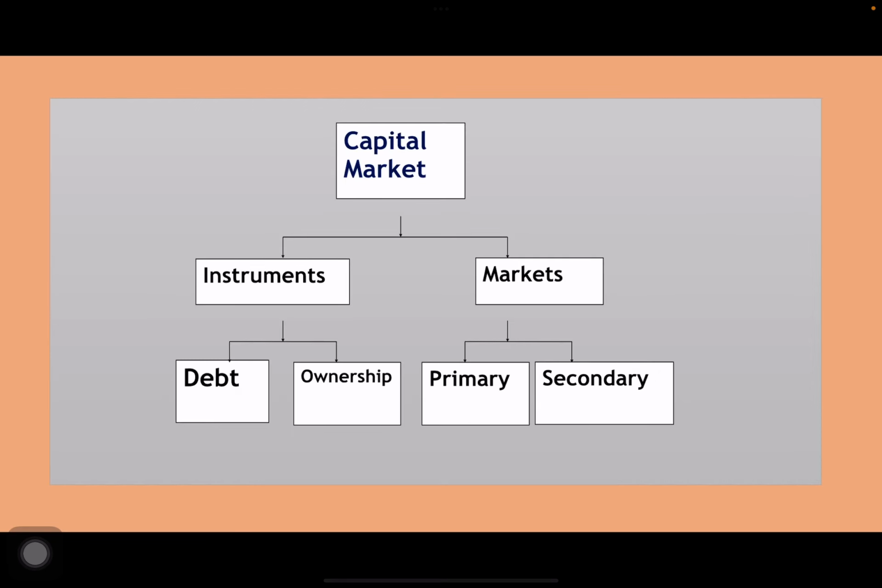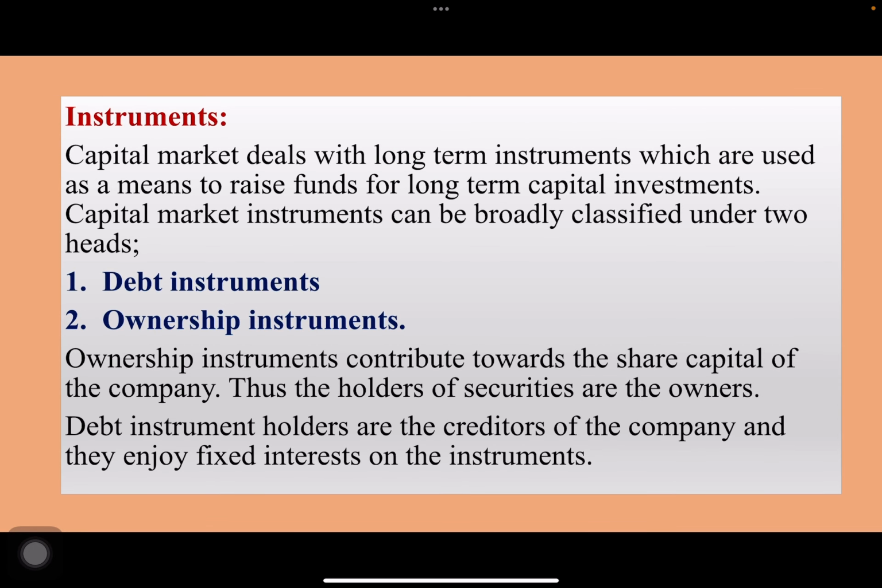So, capital market is broadly divided into two parts, instruments and markets. Again, instruments are two types, debt instruments and ownership instruments. Markets are primary market and secondary market. Let us look into the instruments.